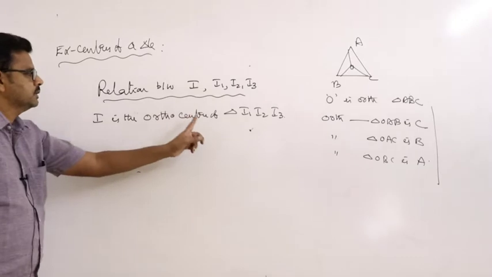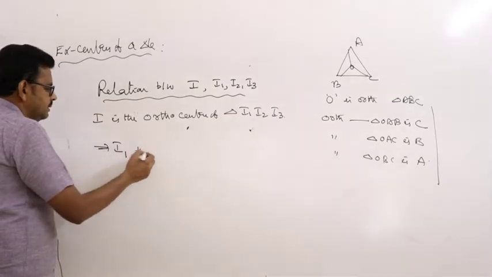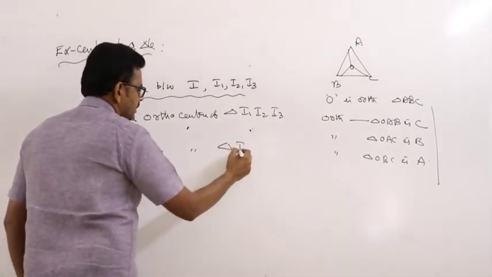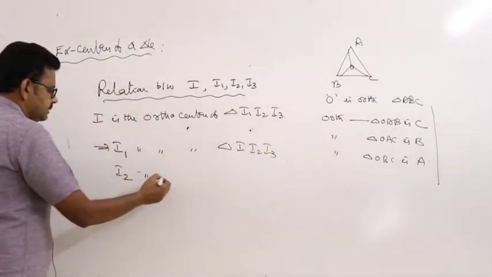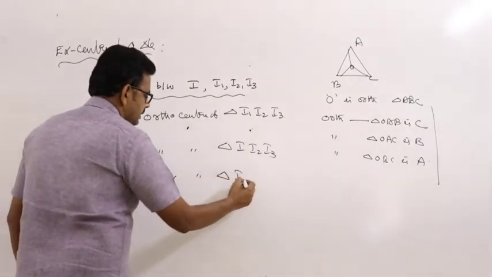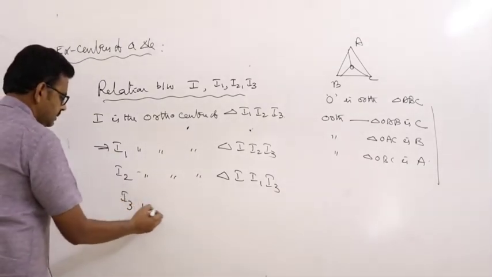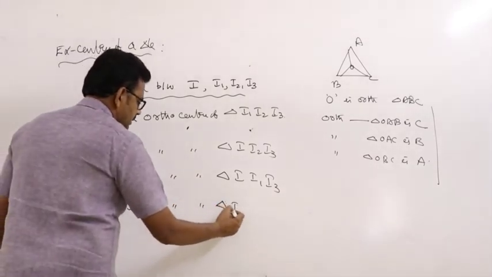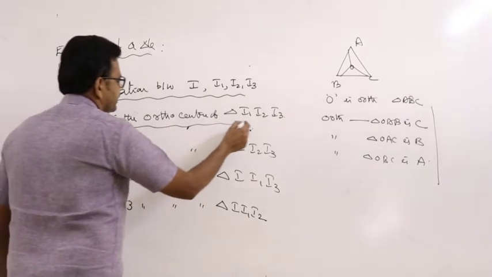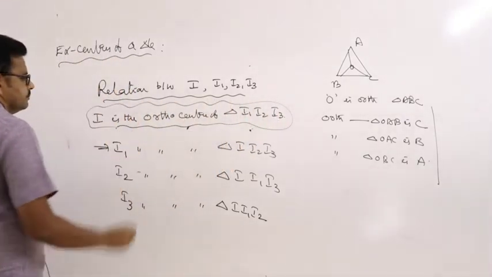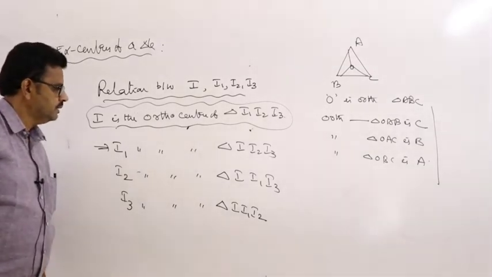Now, I is the orthocenter of triangle I1, I2, I3. What does this imply? I1 is the orthocenter of triangle I, I2, I3. And I2 is the orthocenter of triangle I, I1, I3. And I3 is the orthocenter of triangle I, I1, I2. So this is an important point: the relation between I, I1, I2 and I3.